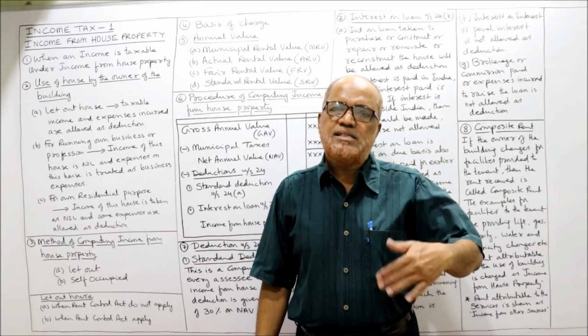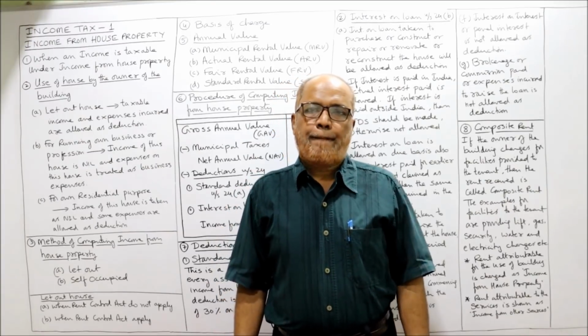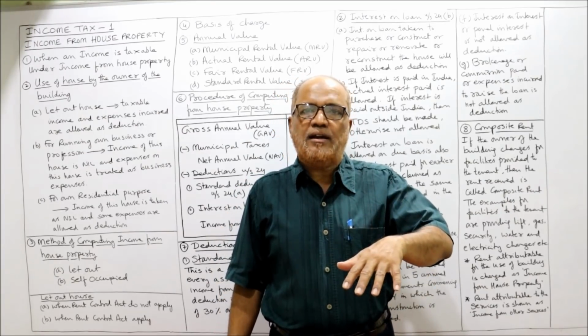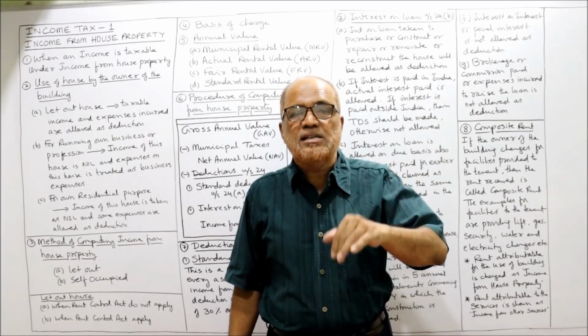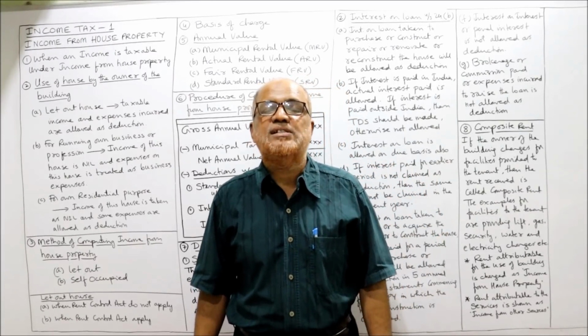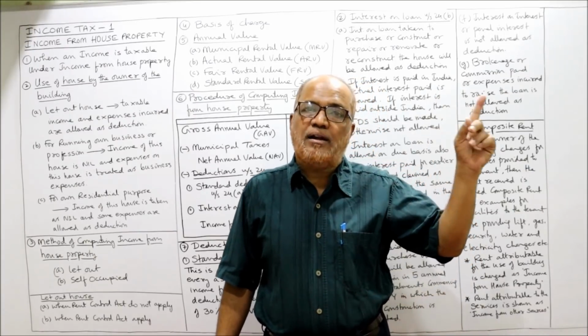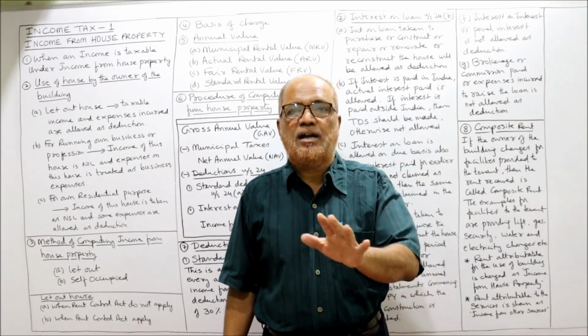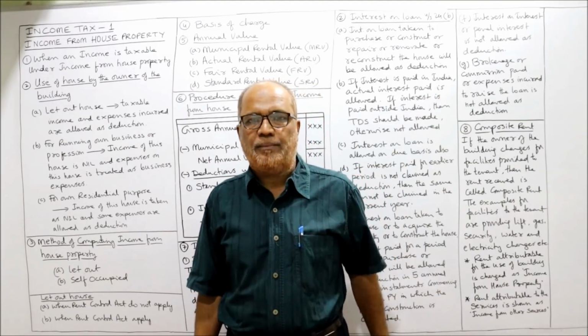Secondly, the person should be the owner of the property. If the person is receiving the rent but is not the owner, that means a non-owner is receiving the rent. This will happen in case of subletting. So rent from subletting is taxable under income from other sources, not under income from house property. The person should be the owner of the property.